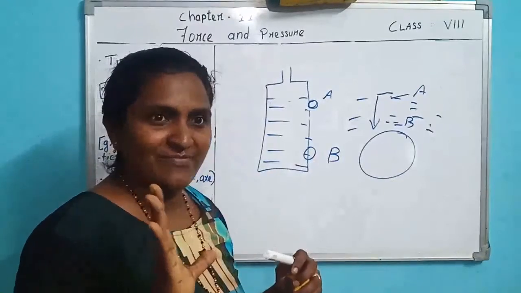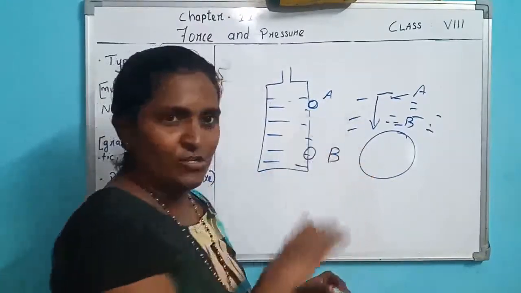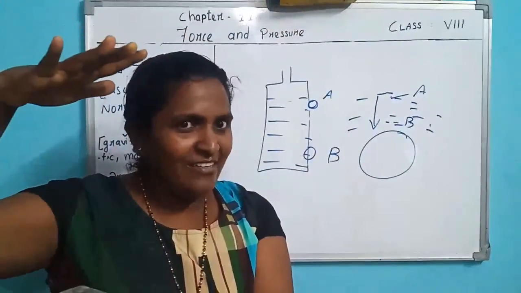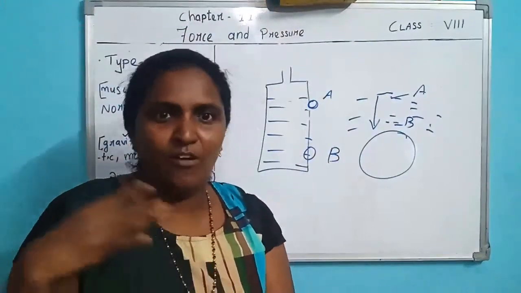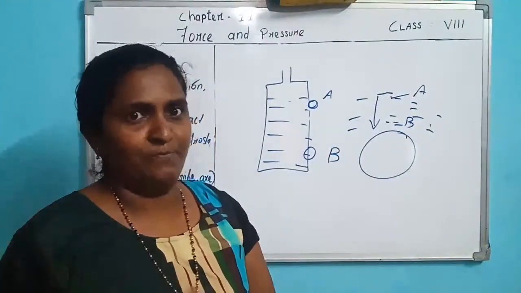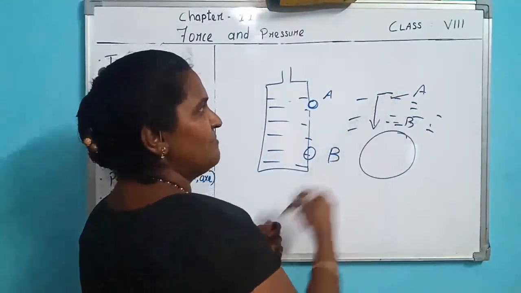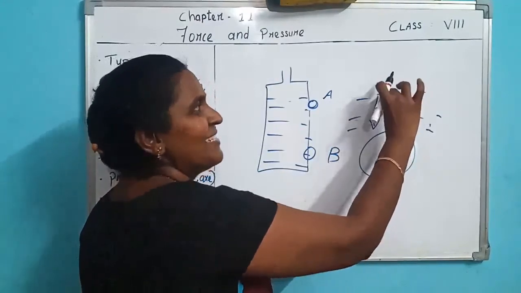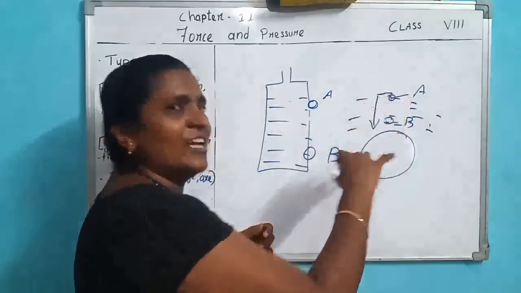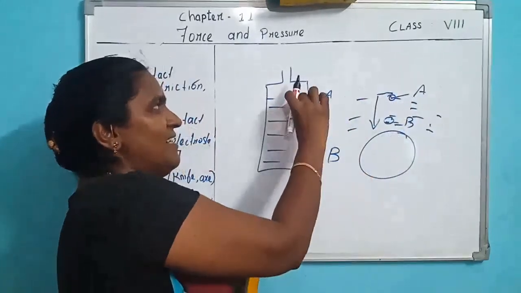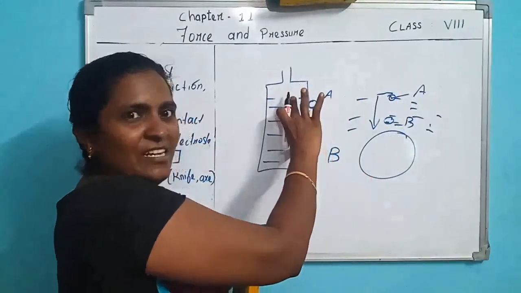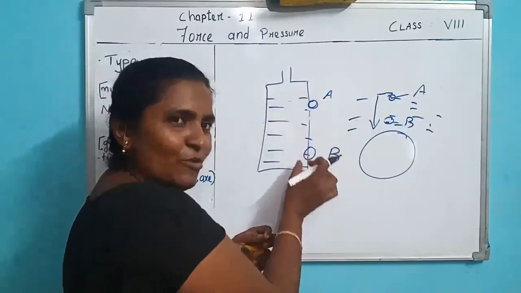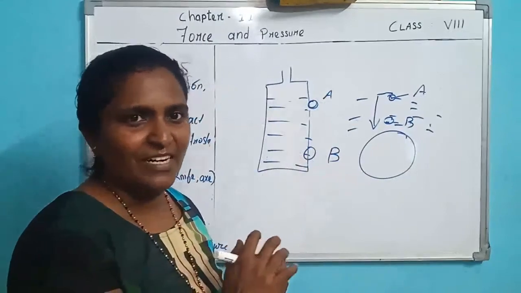So you are clear. Water also exerts pressure, air also exerts pressure. The more the water level or the air level, the more the pressure exerted by liquid or by air. Look at this point. This air column is more, and here there is a little air column. So the more the air column, the more the air pressure. Here there is a little water column, this much level of water. The more the water column, the more the pressure at B. Understood? Now we do the activity.